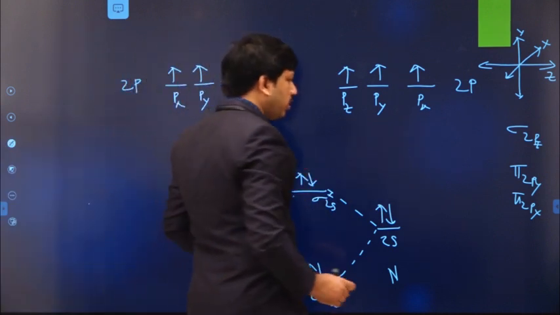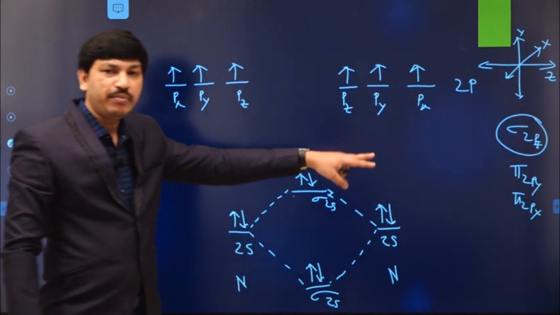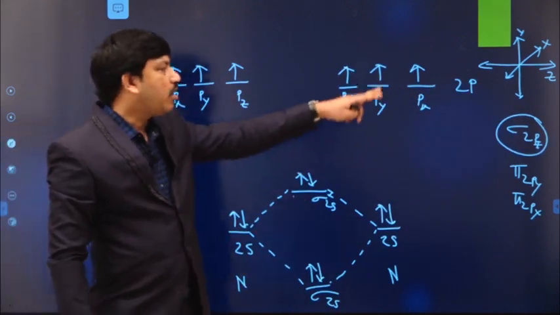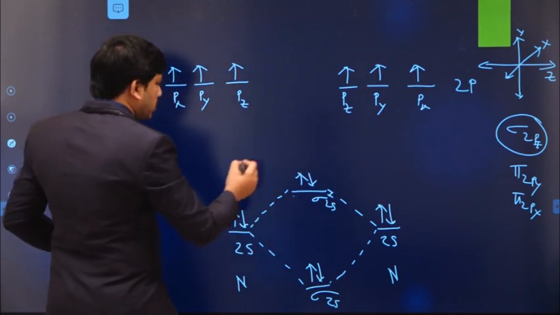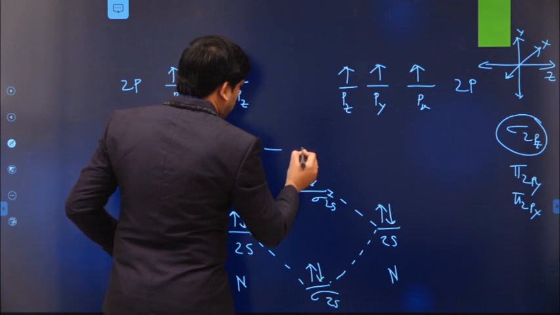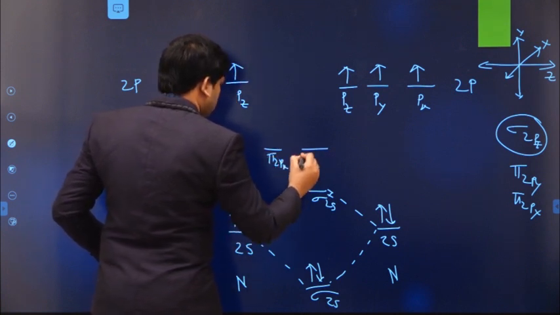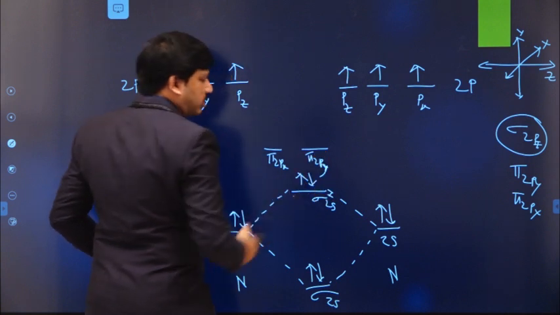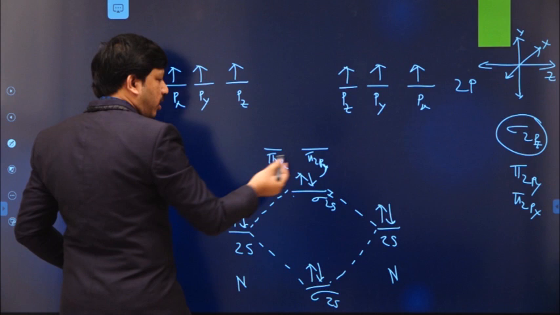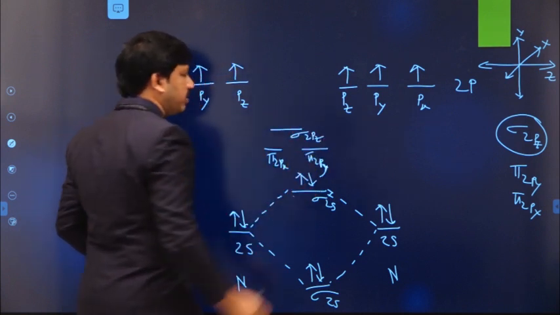Normally in all cases we assume that sigma is more stable when compared to pi molecular orbital. Therefore sigma is always the lowest one. But in this case, if you see the energy order, first there is a formation of pi 2px and pi 2py, then there is a sigma 2pz.